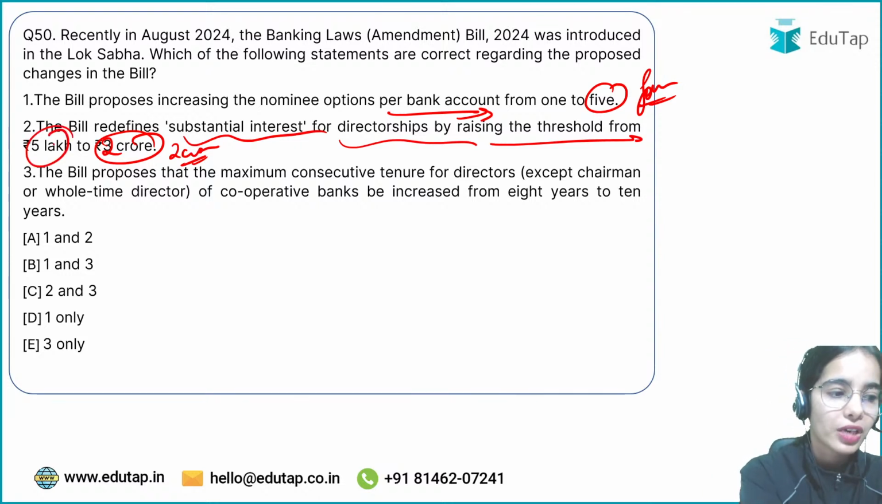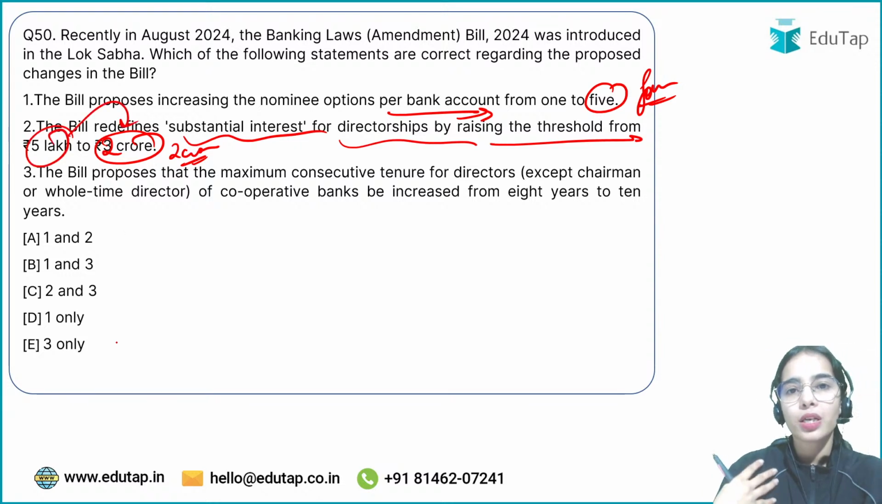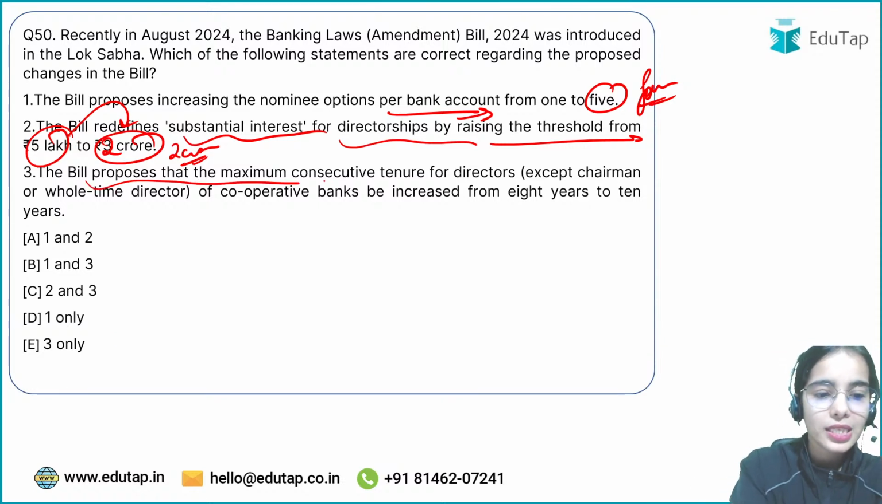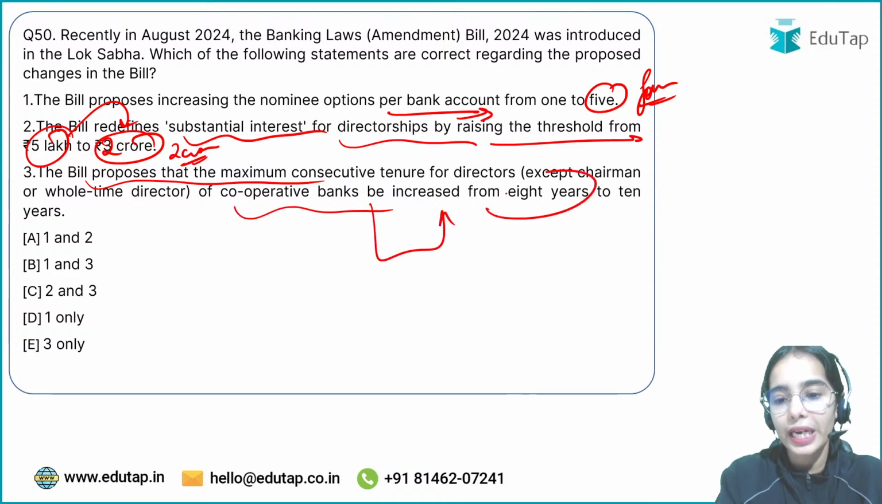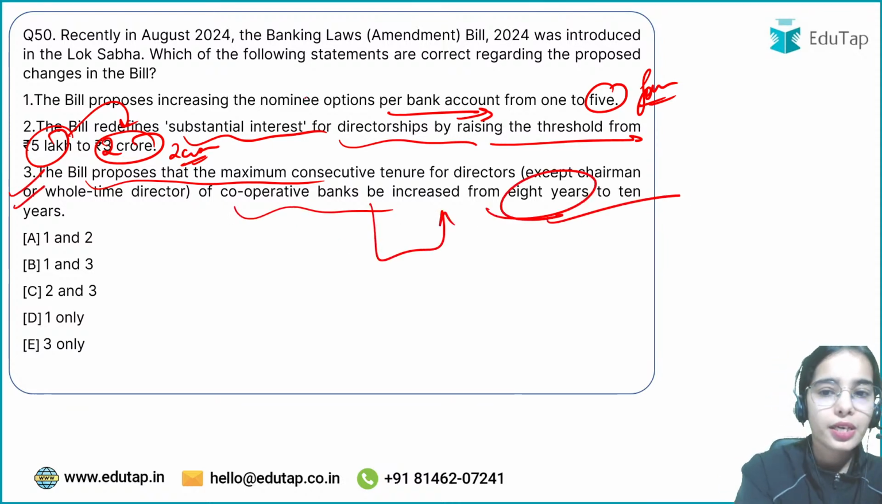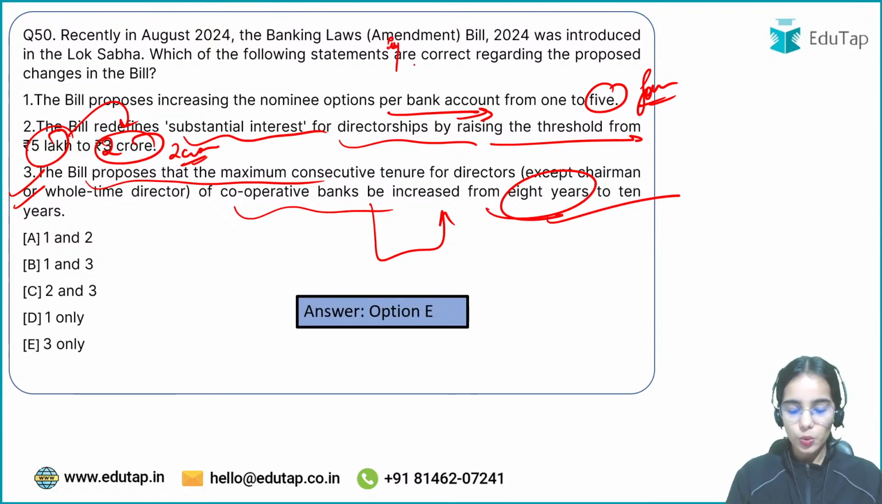Before, the limit was 5 lakh. So the amendment or the proposal is to increase the limit from 5 lakh to 2 crore. The bill proposes that the maximum consecutive tenure of directors of cooperative banks be increased from 8 years to 10 years. So only the third one is correct. Which of the following statements is or are correct? Only the third statement is correct. So the answer is E.